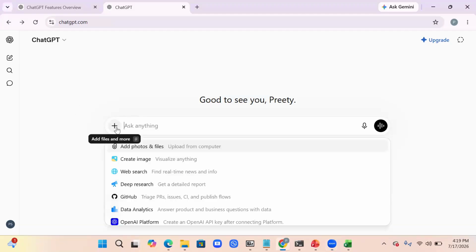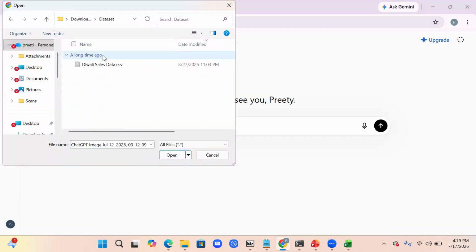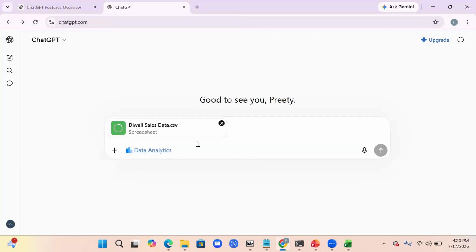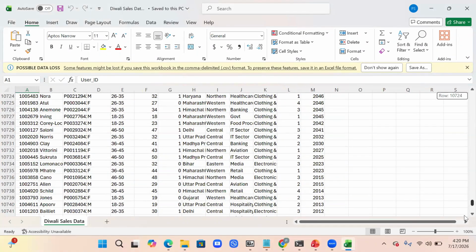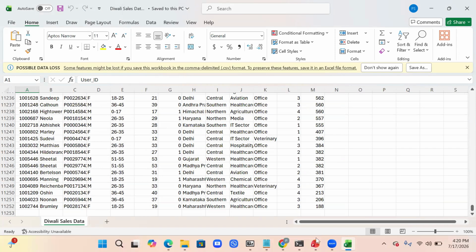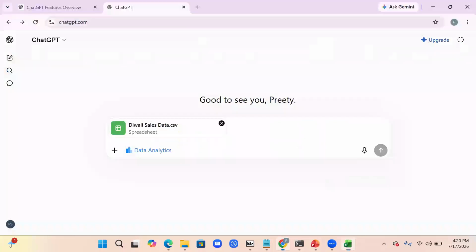All right, so I can go to the data analytics mode. You can see here. After that, I can attach the file, the data set. It is uploading the file. Meanwhile, I will show you this sales file, which has thousands of rows, 11,251 rows. I want ChatGPT to analyze this. So data analytics mode goes much further. It can work directly with your uploaded files, like we have just uploaded. And this data set is entirely related to sales.